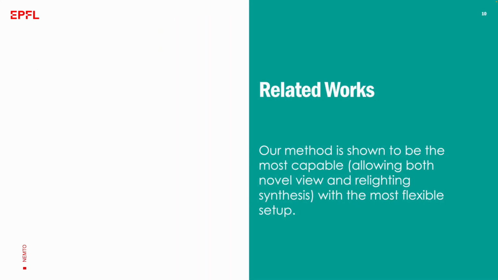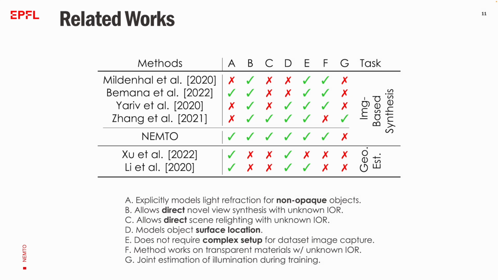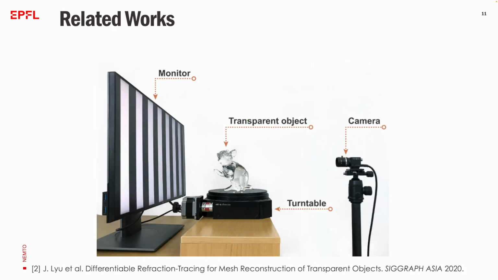Compared with previous work, our method seems to be the most capable one with the most flexible setup. Our work can model refraction, allow novel view synthesis and relighting without providing additional information, and model detailed object geometry without requiring the complex physical setup for capture that previous work needed.